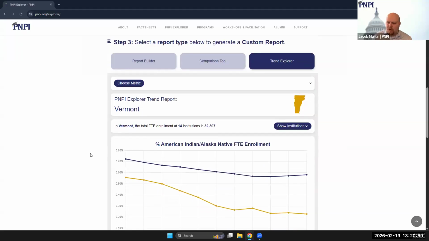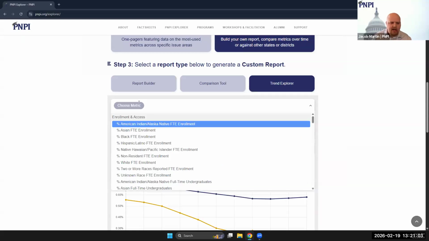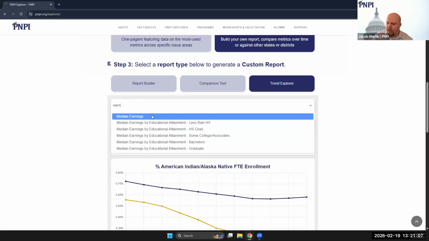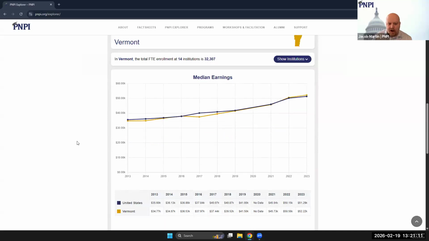The geography is going to be carried over yet again, but we'll go ahead and change our metric here, and we're going to go with median earnings. So I'll click on that, and now we can see the data for our selected geography plotted over the 10-year period showing up in gold. So this gold line is going to be representing Vermont, as it says at the bottom. We also have the national average, which is plotted in this dark blue.